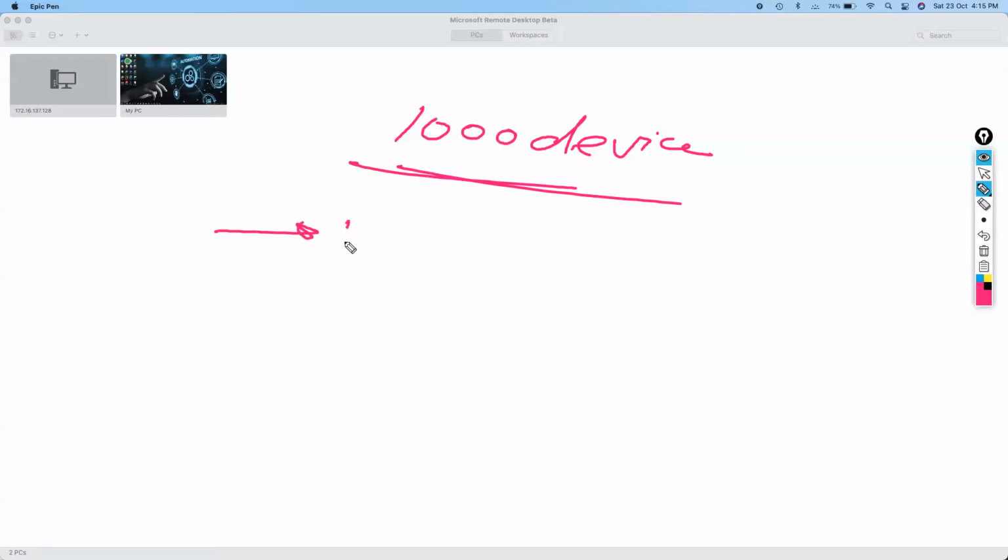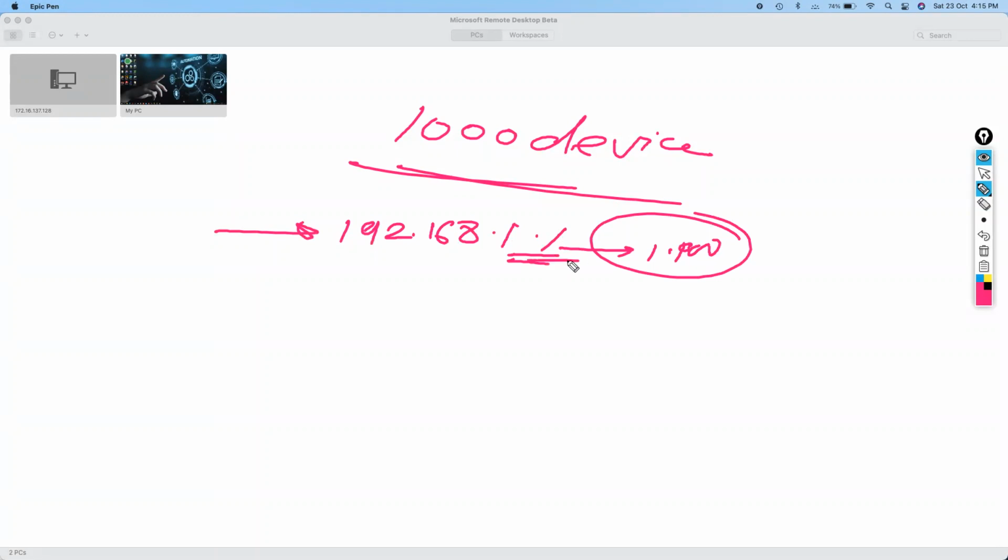Let's say I have an IP of 192.168.1.1 for the first device, until 1.100, there will be devices that you need to log into, and then you need to store the configuration of the devices one by one, right? So it could take you at least 5 or 6 hours of time. It depends on your speed as well.